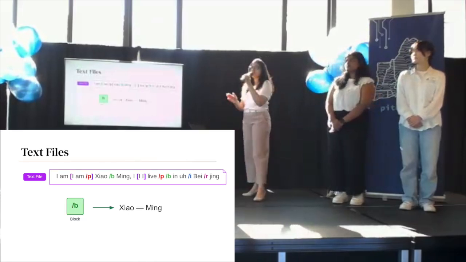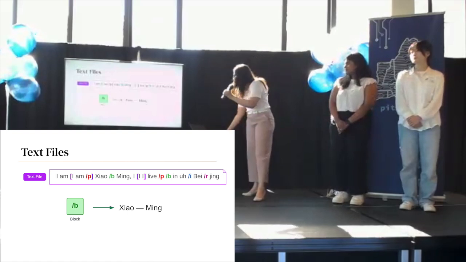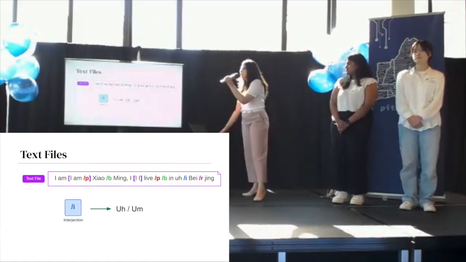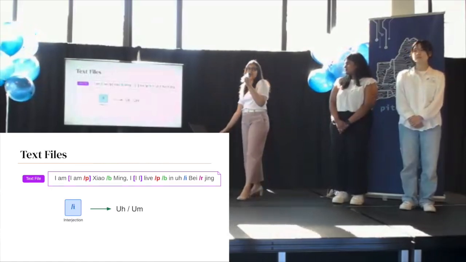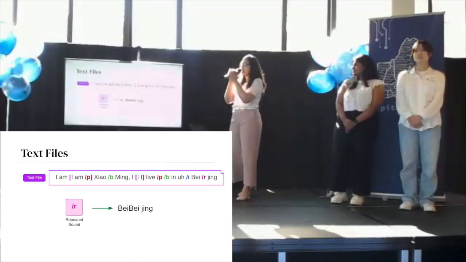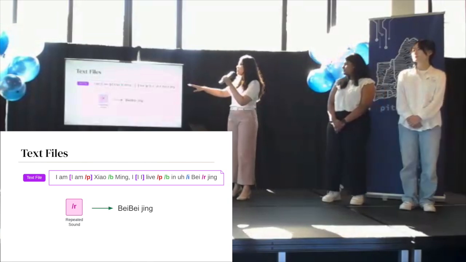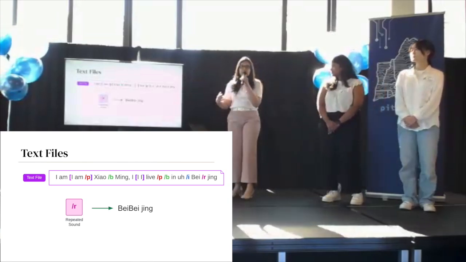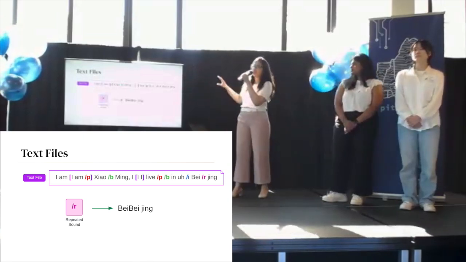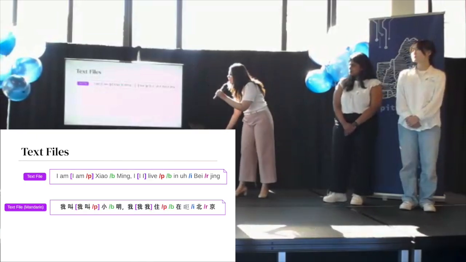B means a block, so there was a block between these two words, shall, block, may. I means an interjection, so any sort of interjection between words. And lastly, R means a sound level repetition as opposed to the word. So the person repeated the B sound while pronouncing Beijing. So that's how it was actually said in the data set and the audio.